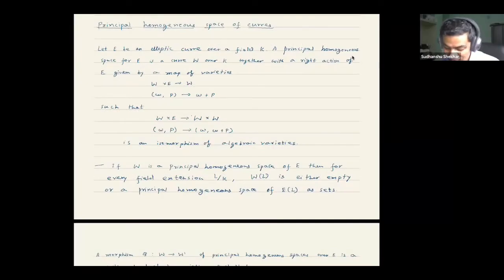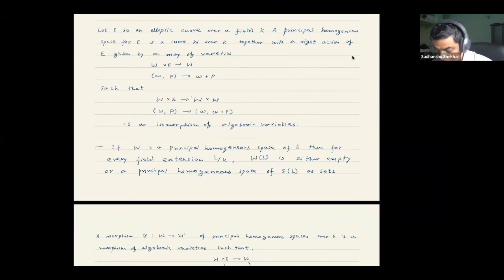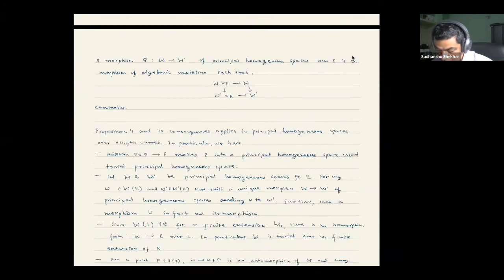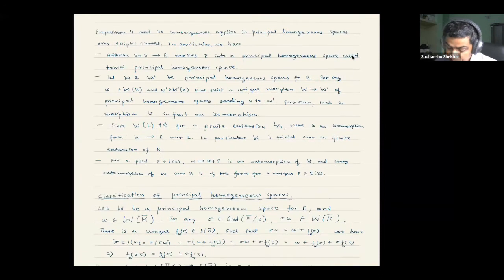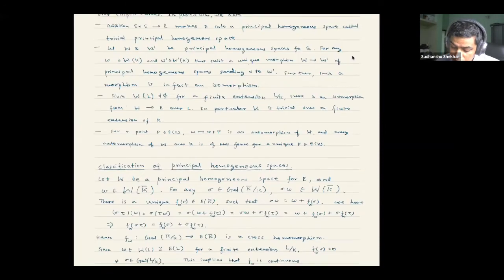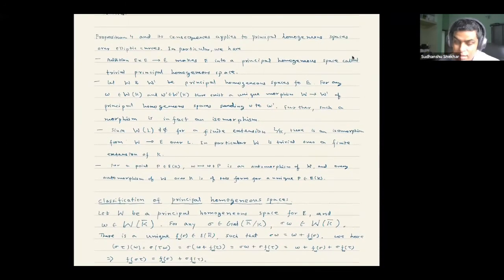Okay, thank you. So yesterday we were looking at this section on principal homogeneous spaces of elliptic curves, and there was a theorem which I had stated, about classifying all the principal homogeneous spaces of an elliptic curve, and half of that we had done, and then we had stopped. So I will repeat some of these parts again.